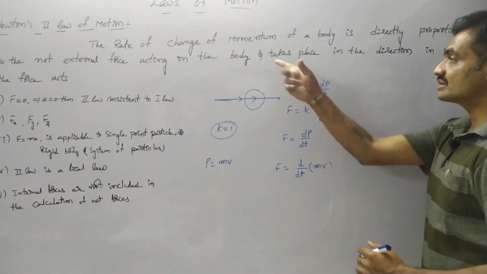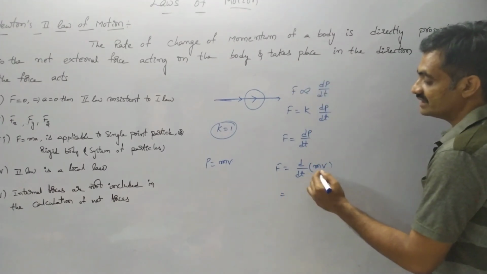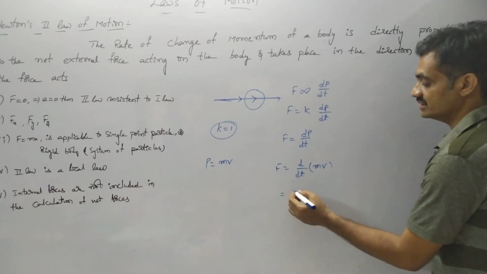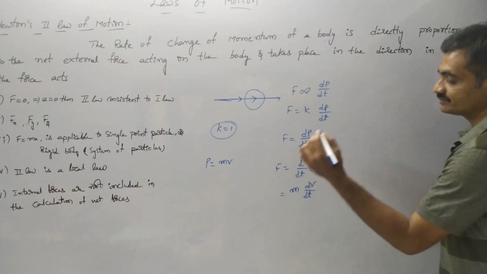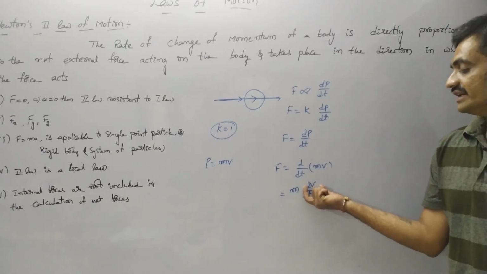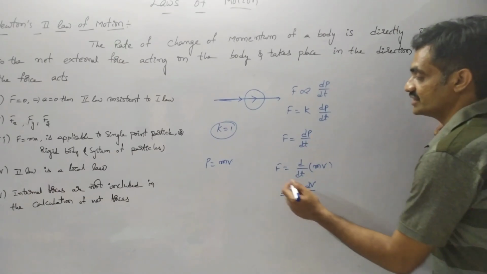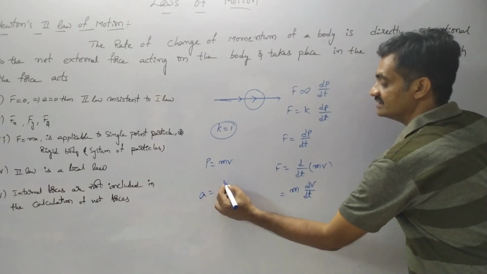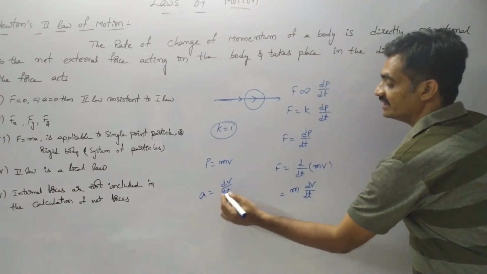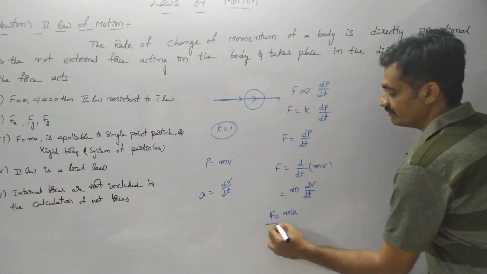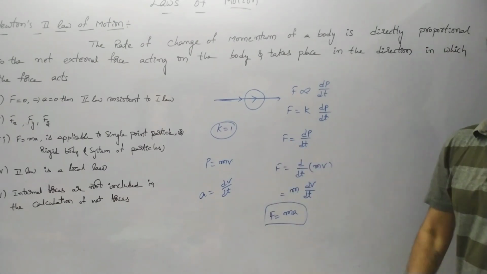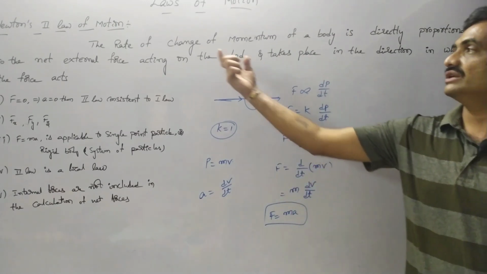As the mass remains constant, with respect to time only the velocity changes. Then we can represent that as m into dv by dt. Here the rate of change of velocity is nothing but acceleration, so a equals dv by dt. If we substitute here, we get F equals ma. This represents Newton's second law.